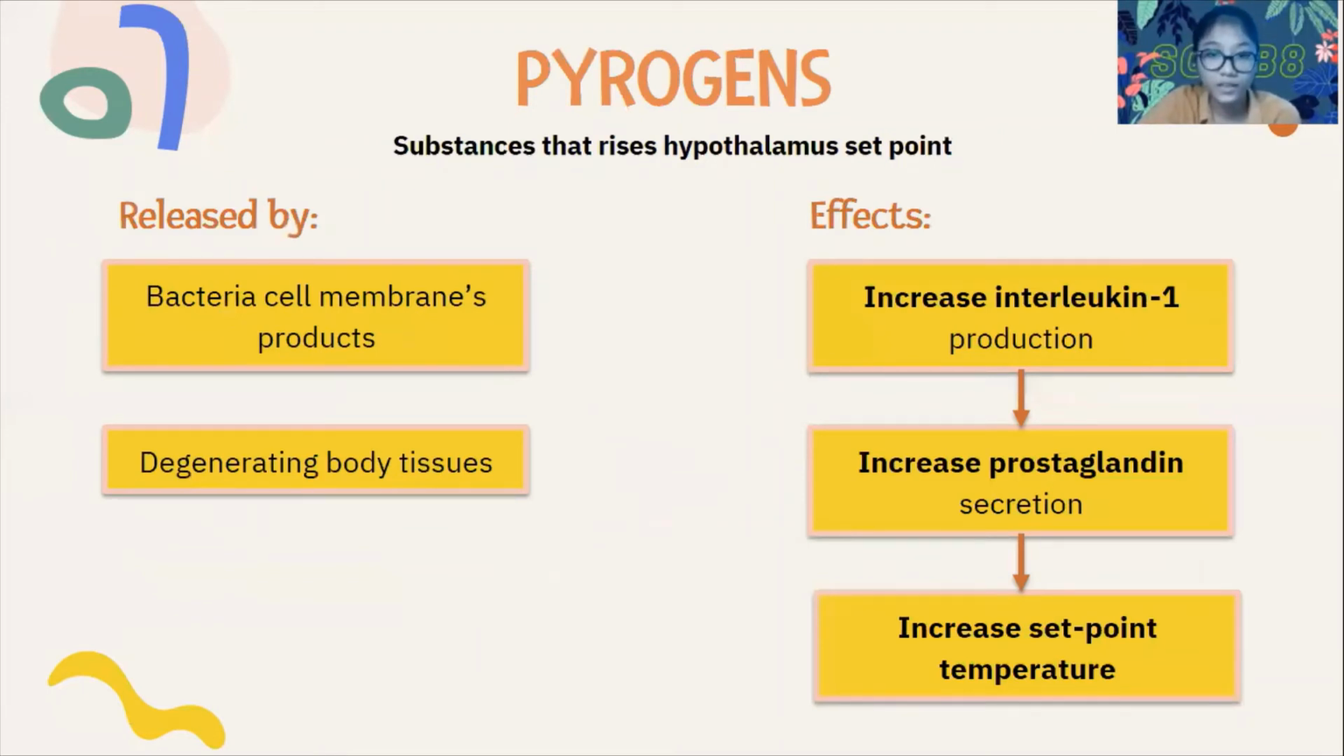The mechanism of pyrogens can also be the cause of fever. Pyrogens increase the production of interleukin-1 in phagocytic cells. Interleukin-1 acts on the anterior hypothalamus to increase the production of prostaglandins. Prostaglandins increase the set point temperature, setting in motion the heat-generating mechanisms that increase body temperature and produce fever.